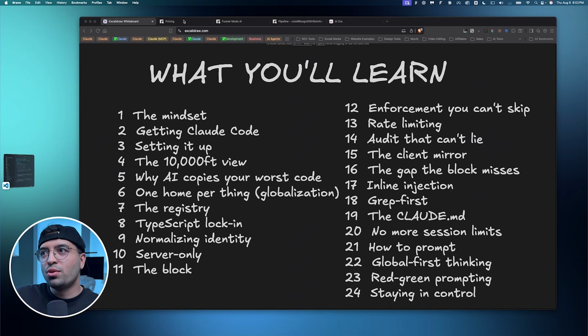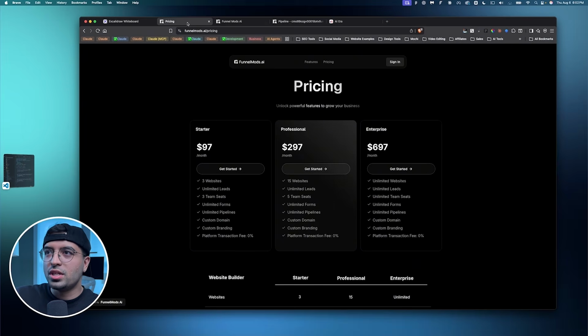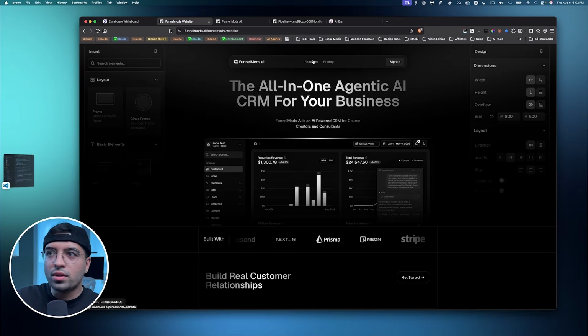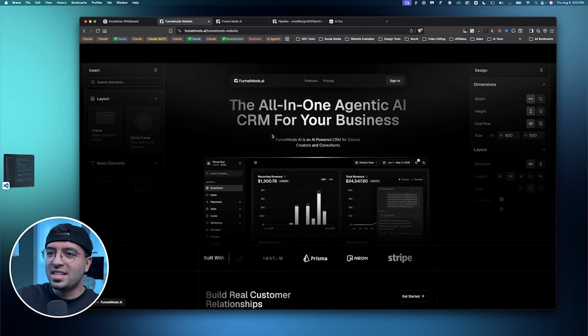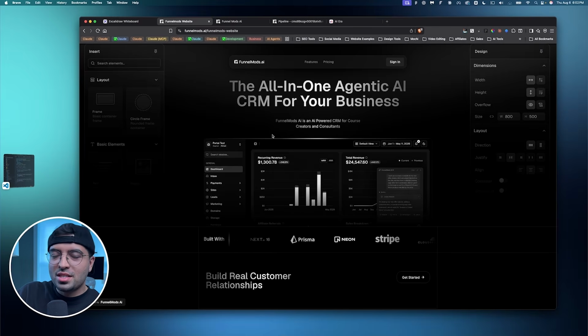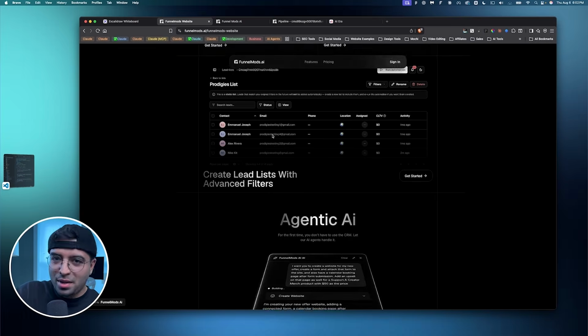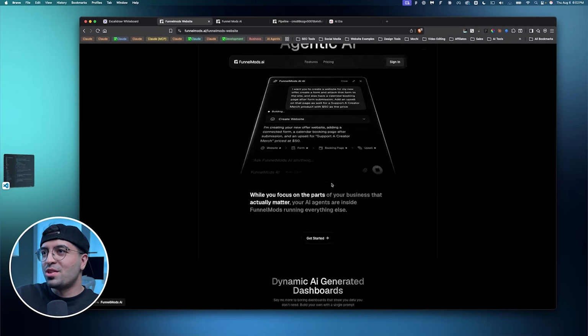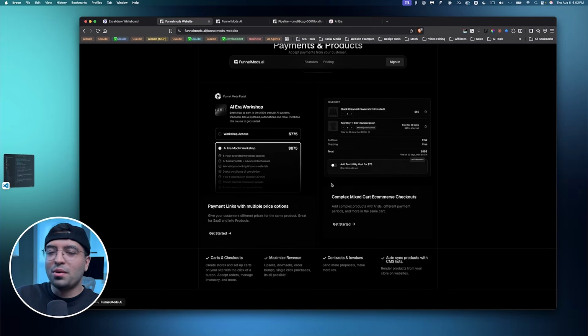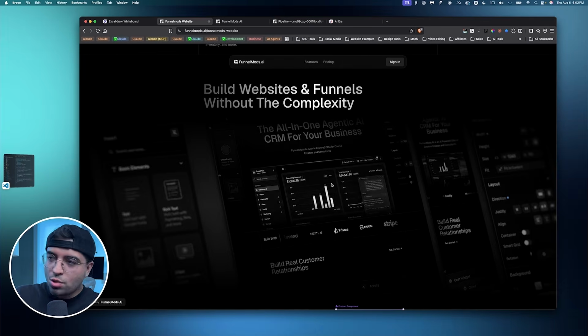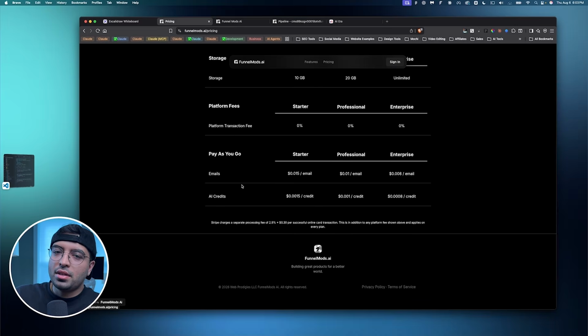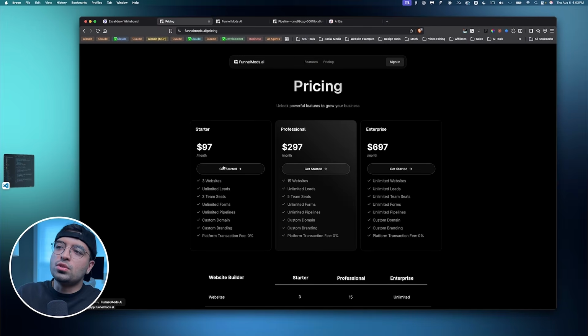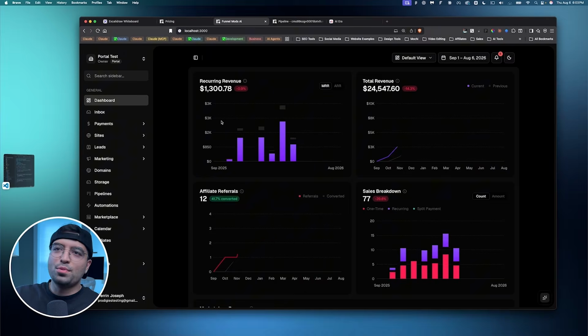And just to show you what's possible with the architectural guardrail, I'm going to show you Mochi, which is funnelmods.ai, my own company. And the cool part here, guys, is the website for funnelmods.ai is built inside funnelmods.ai. I just thought it was a cool way to demonstrate what's possible in the app. But more importantly, I just want to point out, to build an app at this scale, or to build this many features, there has to be something in place that I had to do to get all of this done in 4 months. So here's the dashboard, for example.